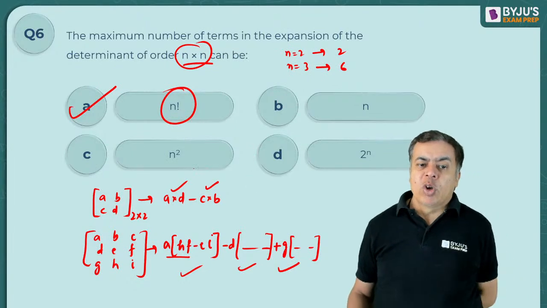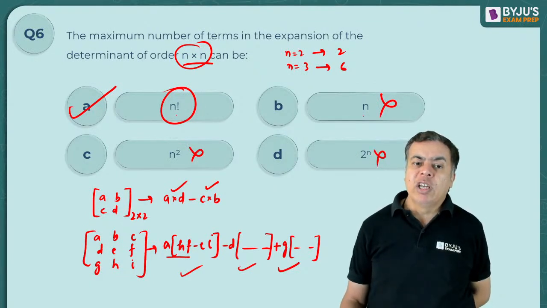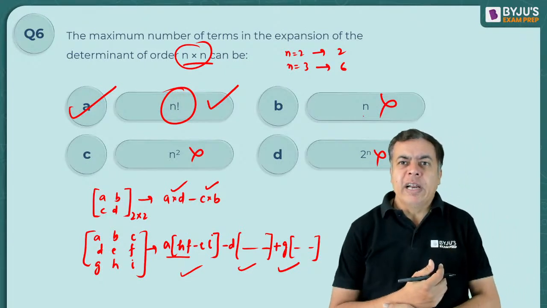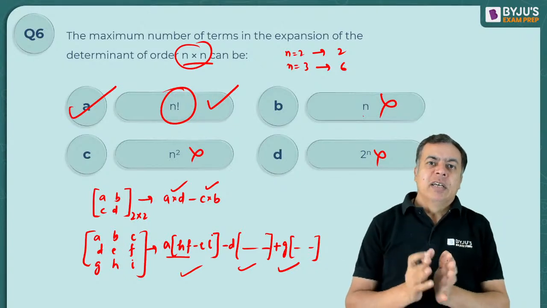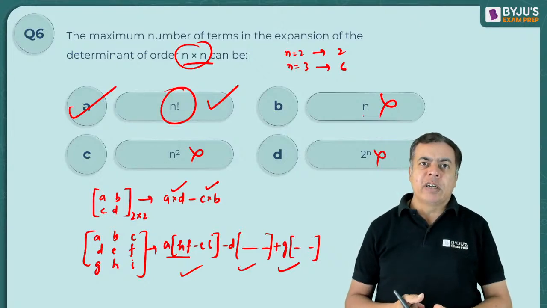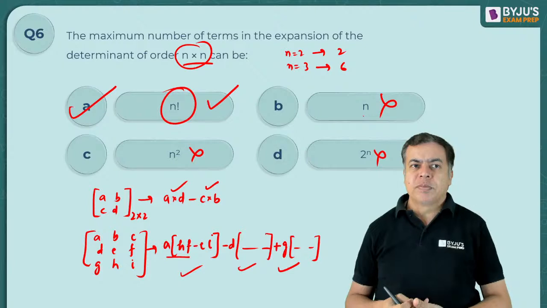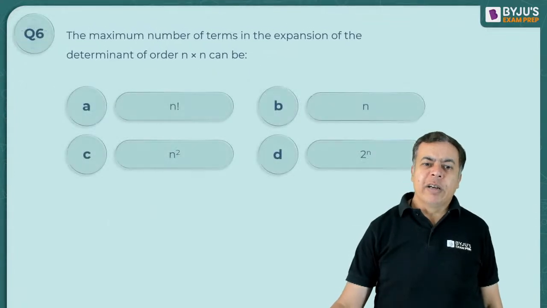Check this. For n equals 2 it should give 2, and that was fine. For n equals 3 it should give 6. So see, 2 factorial is 2 and 3 factorial is 6, so this is the answer. When you take a 3 cross 3 matrix, the expansion of the determinant has 6 terms. If you take 2 cross 2, there were only 2 terms. Otherwise you can remember this: it is n factorial.